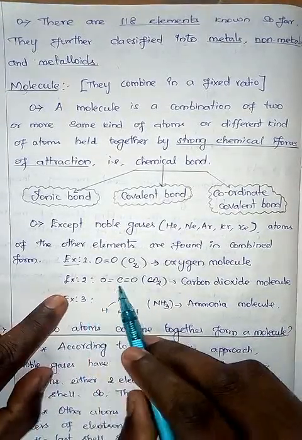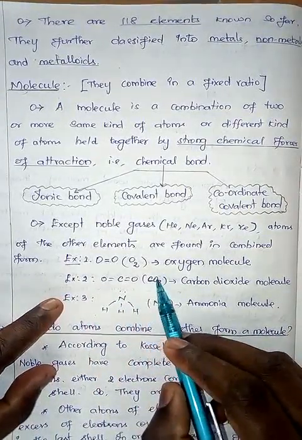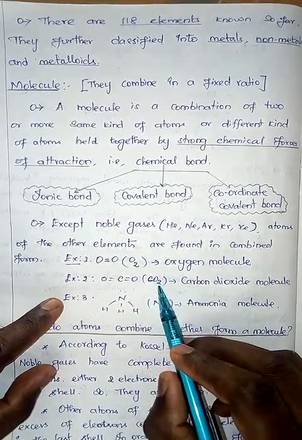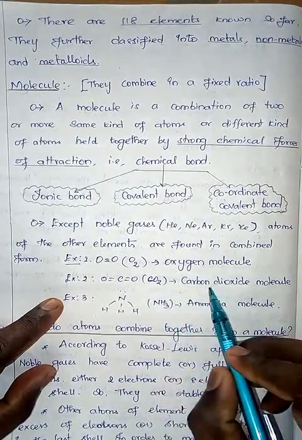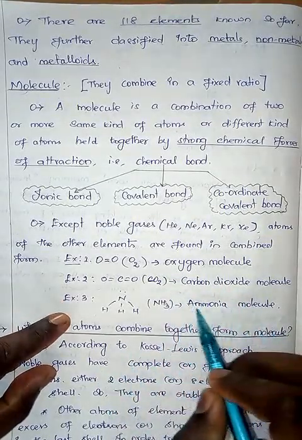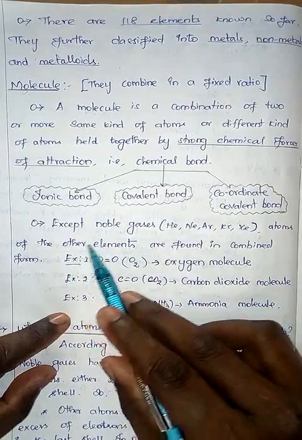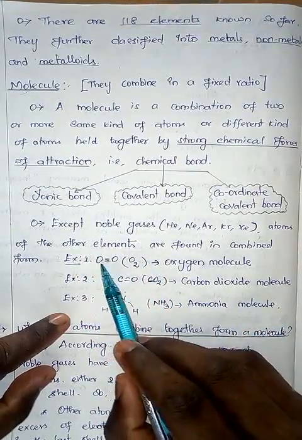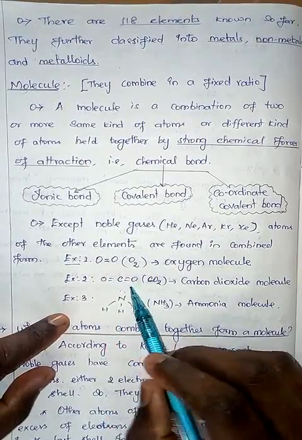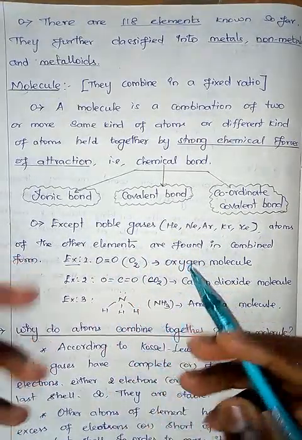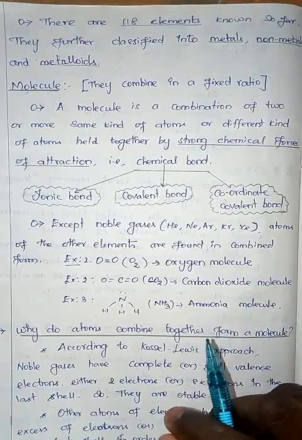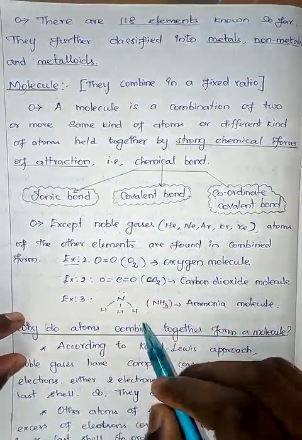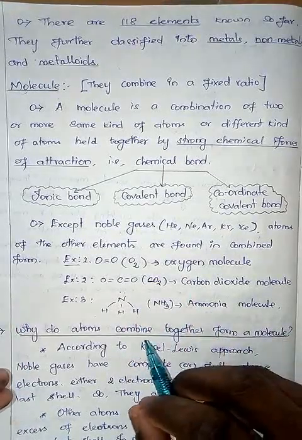Example number 2, carbon dioxide, CO2. One carbon atom combines with two oxygen atoms to form carbon dioxide. Similarly, ammonia molecules. In all these things, what have you understood? Two similar atoms or two different atoms combine to form a molecule. That's what we have learned. By a force of attraction, this bond we call is a force of attraction. In that, it's like a glue, I can say.